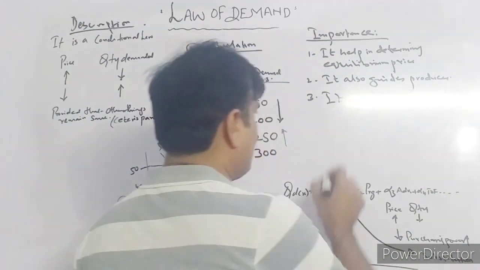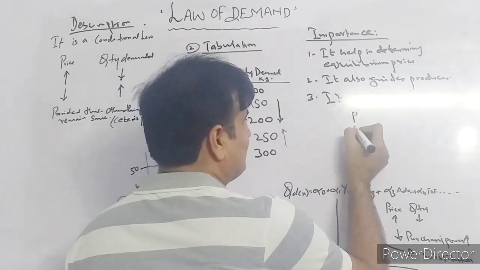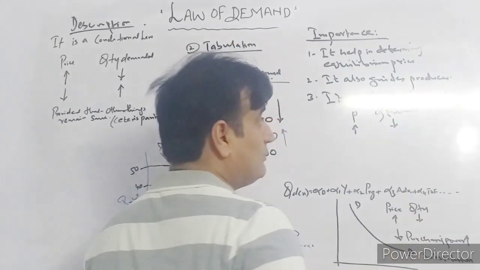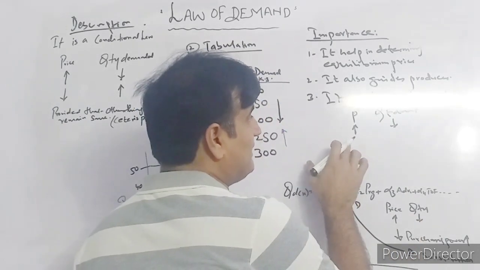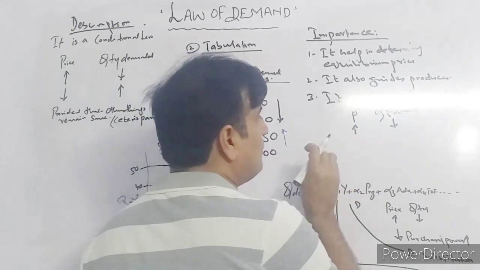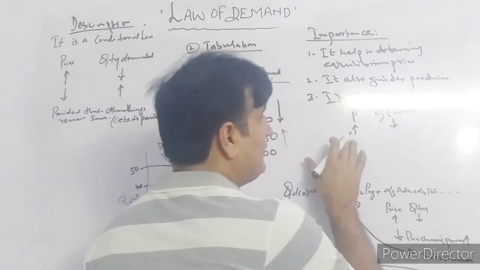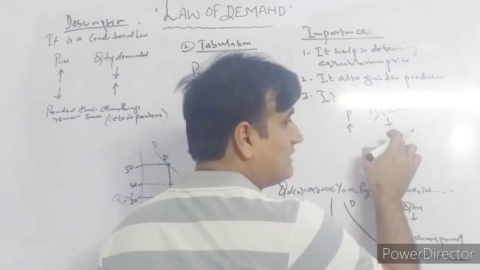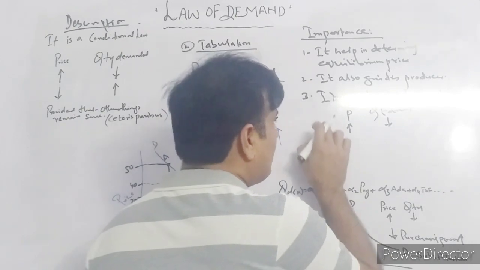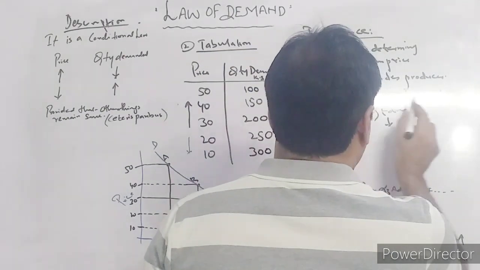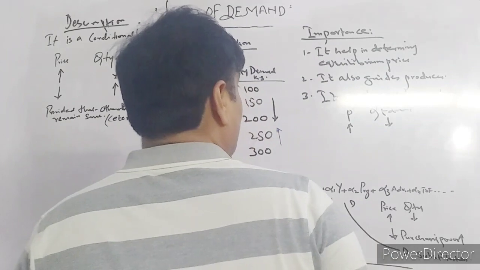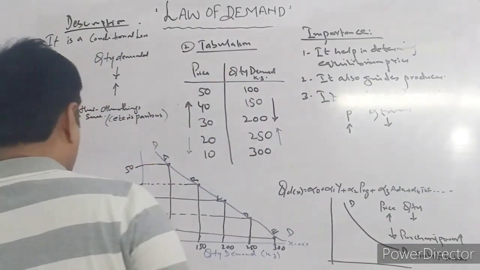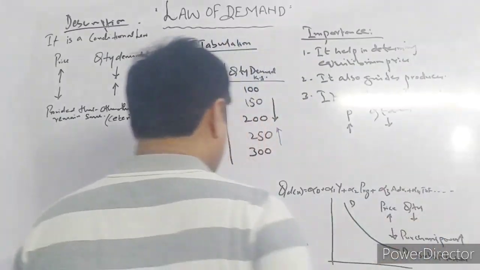The government knows that when the price increases, the quantity demanded decreases. So the government should not impose more tax on that product, because by imposing more tax, the price will go up. As a result, the quantity demanded will go down, and the revenue for the government will also decline. So it also guides the government whether to raise the tax or not.